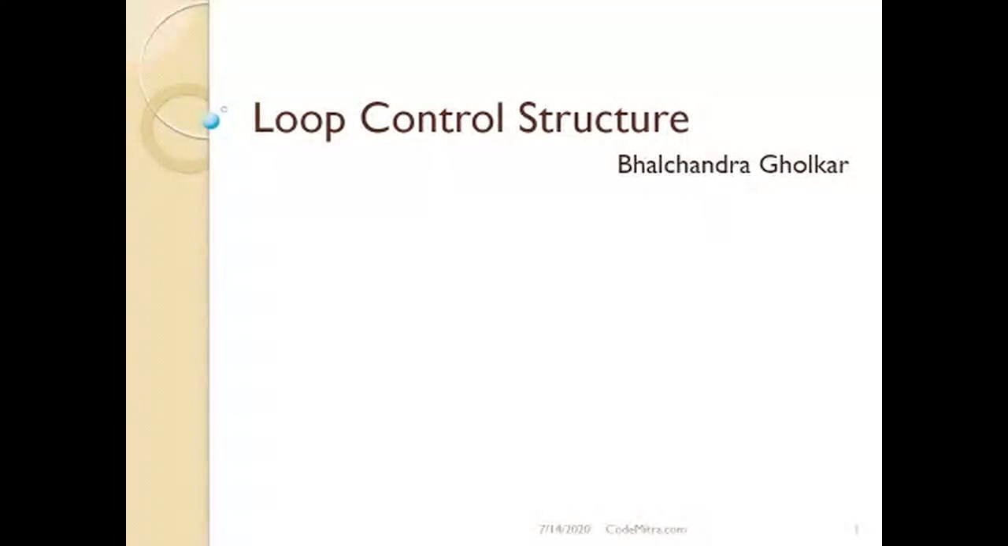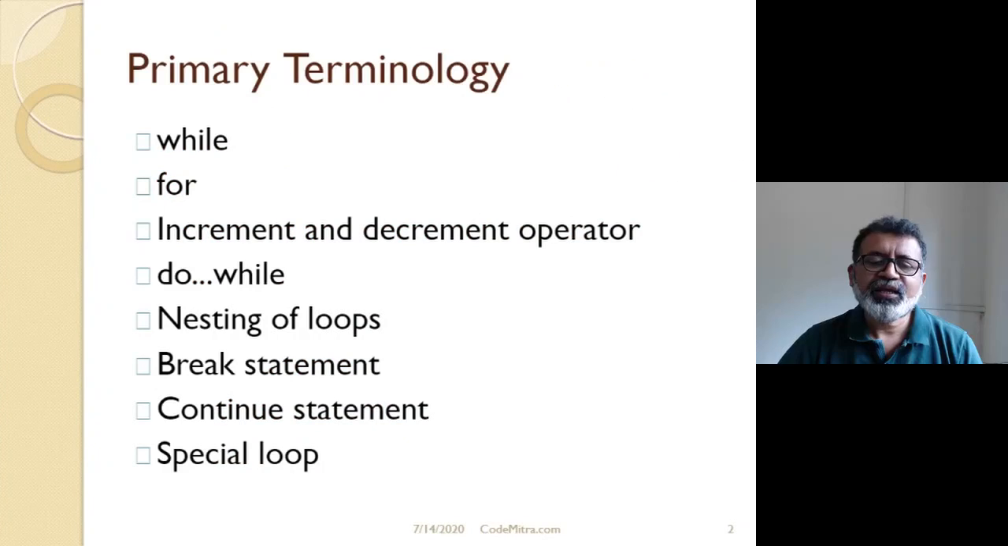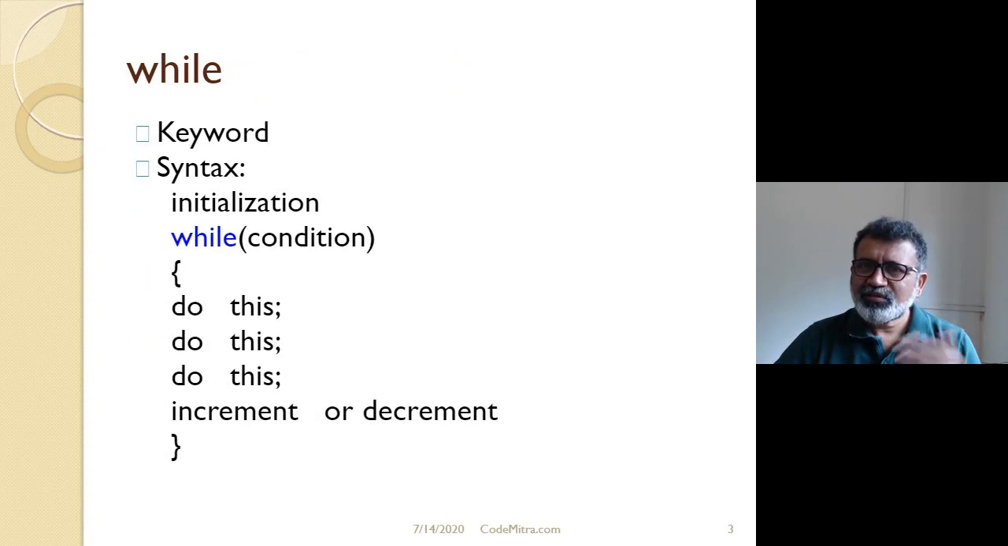So Friday we started loop control structure, right? So there are while loop, for loop, basic terminology, increment and decrement operator, do while. This much we have covered so far. We haven't gone for the nesting of loops. We will take it today, right? It's just a quick review of whatever we have learned.